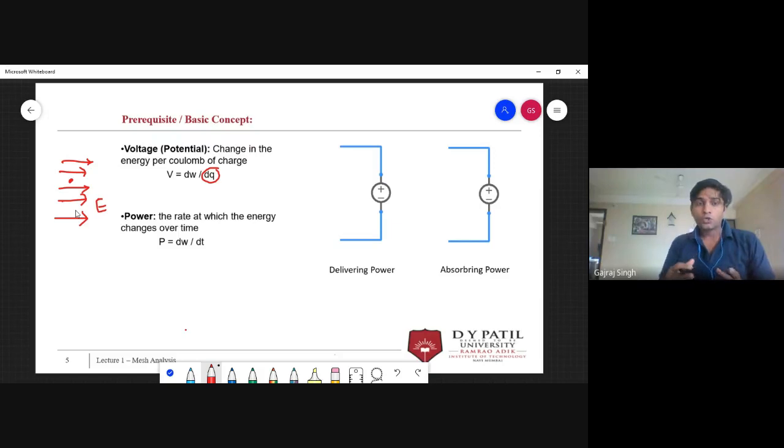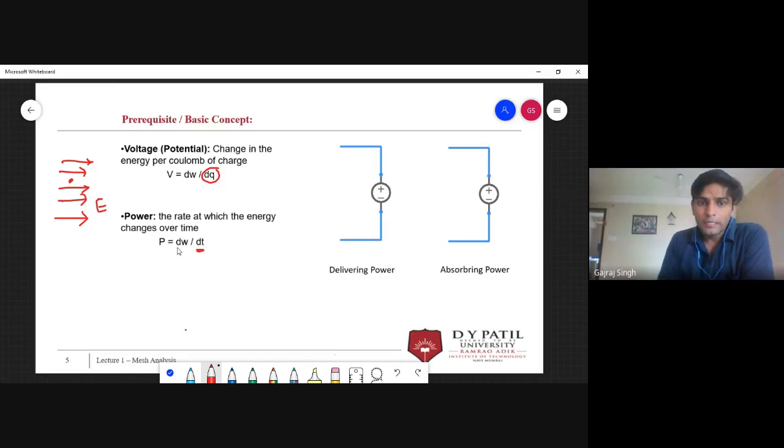who will do it faster? Power is defined as how quickly we do work. Whoever has more power will do the work faster. Like this, it is divided by time. If time is less, power will be high. It is the rate of change of work, or rate of change of energy per unit time. Whatever the change in energy per unit time, that is known as power.